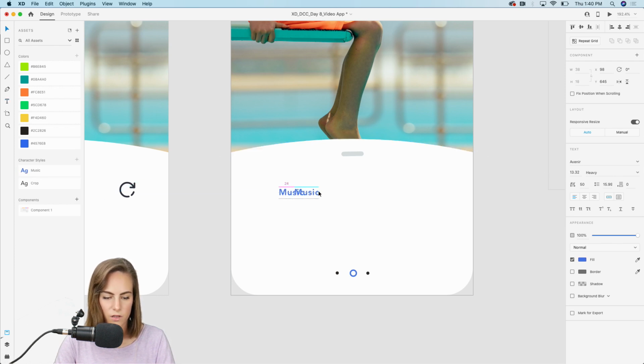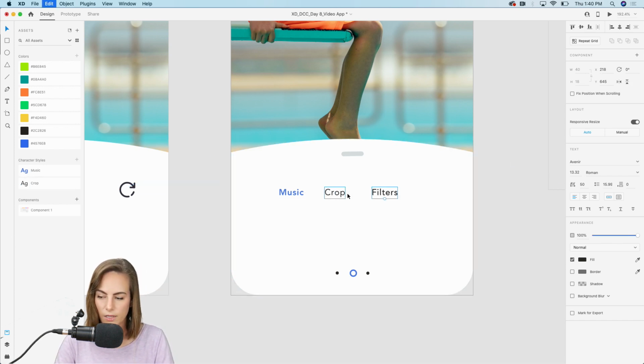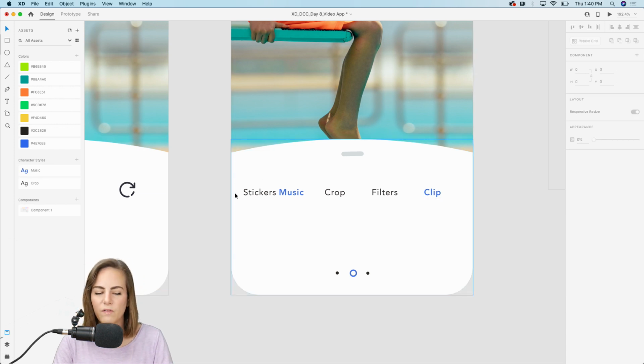And what else? Crop. Just some different options for being able to edit this. Maybe filters. And like clipping it up. How long it's gonna be, and maybe some stickers, something like that.